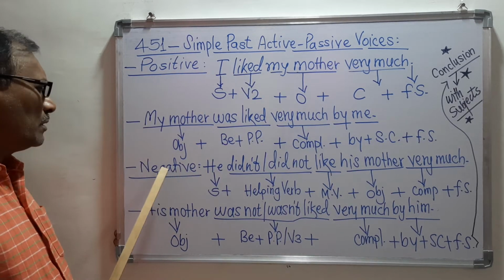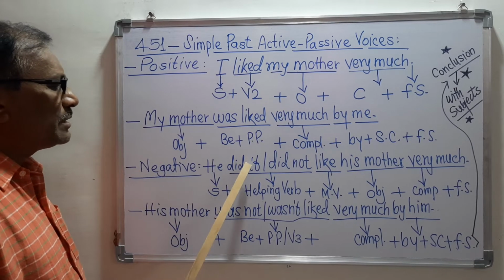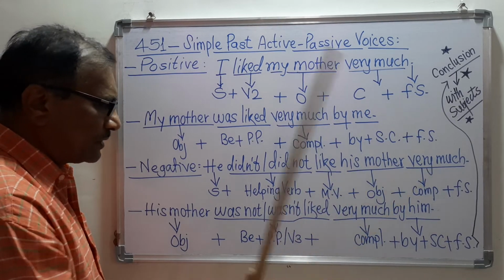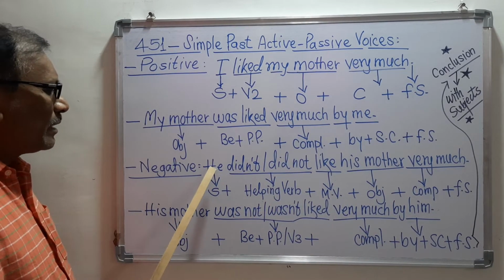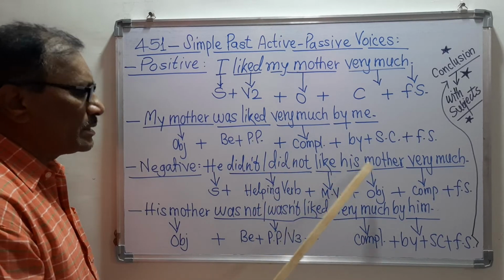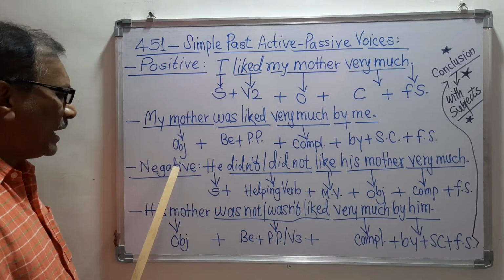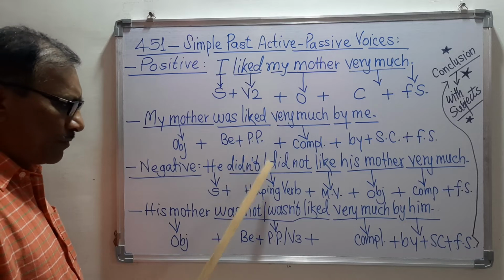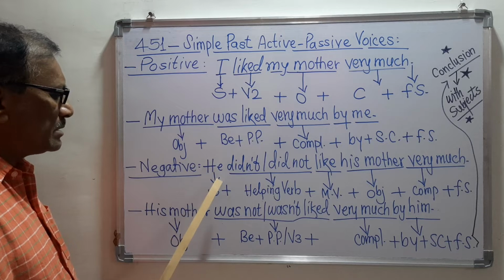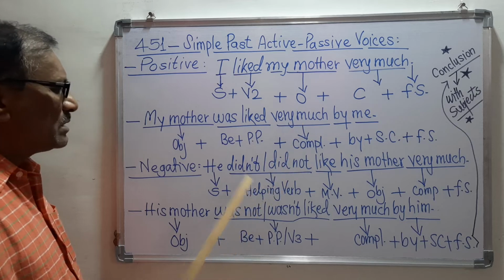Now we have come to the negative voice. So I will say, he did not or didn't like his mother very much. So this is the sentence of the negative sense of the simple past. What is the structure of this sentence? So this he is the subject, didn't, did not, like. What is this?